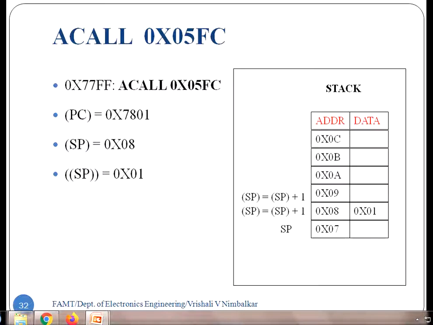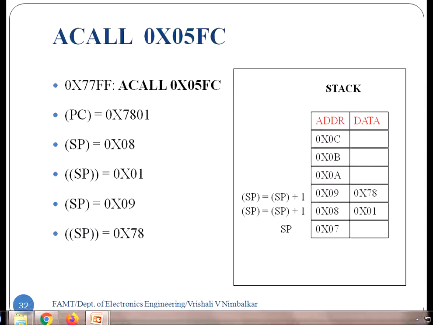So what is the new stack address? 9 hex. And at this new address, the higher return address is saved. So the program counter higher byte is 78. So the higher address is saved on stack. Okay, what is saved on stack? 78 hex. Okay, now the saving of the return address is completed, right? The program counter has been stored on stack.